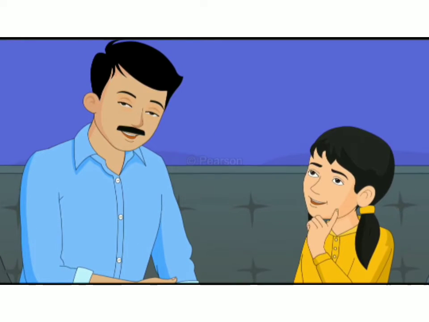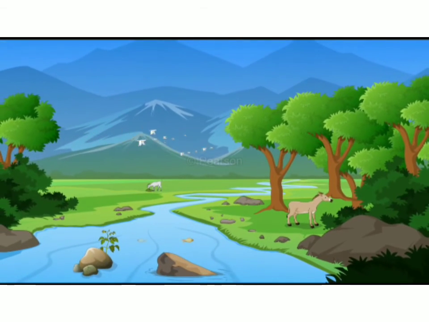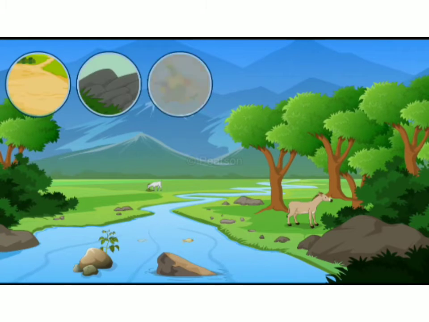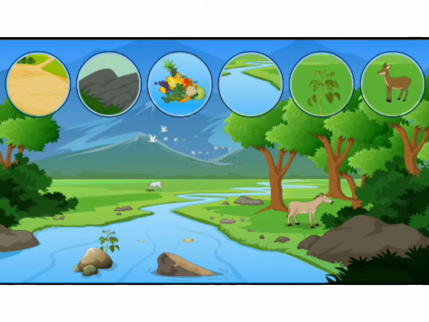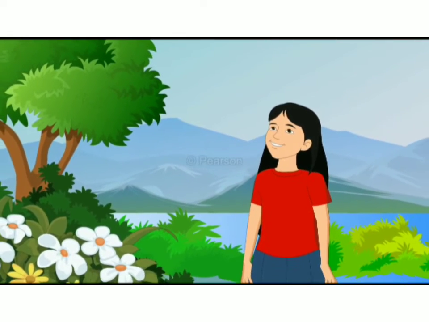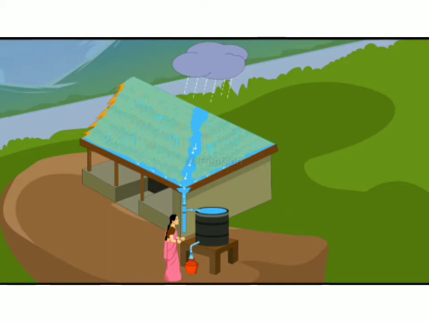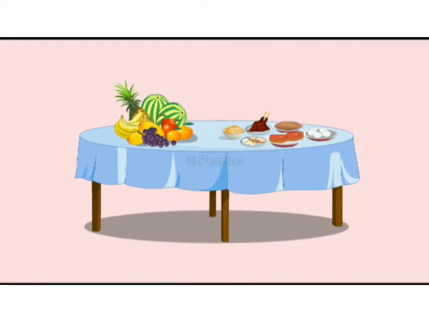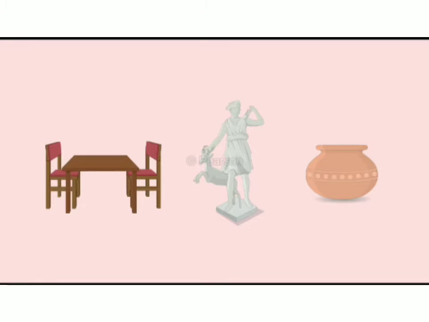You know, the environment is made up of many things: air, which we breathe in, animals, water, soil, rocks, fruits, and plants. These all are the parts of the environment. We depend on the environment directly or indirectly in many ways, like the air which we breathe, the water we get, fruits which we get from plants and animals, and furniture we get from wood, which we get from plants.